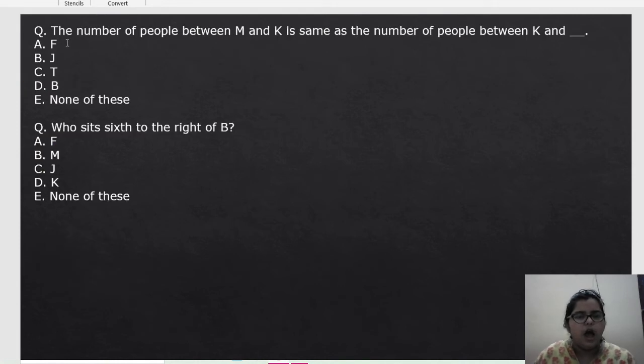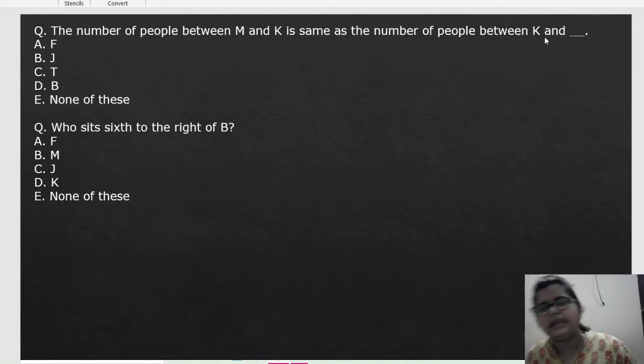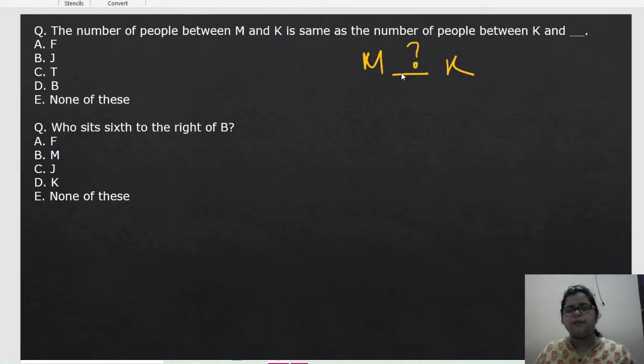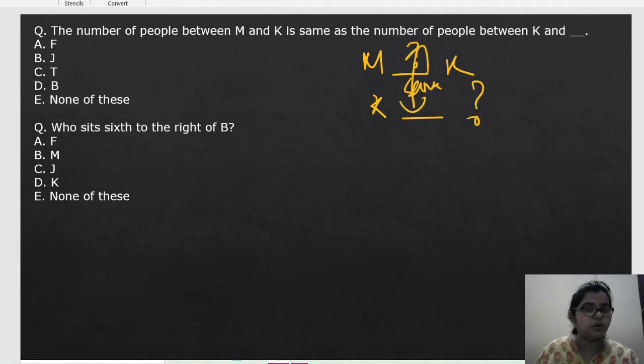Next question. The number of people between M and K is the same as the number of people between K and what? So the number of people between M and K is the same as the number of people between K and what? These two will be the same only. So let's go to the arrangement.